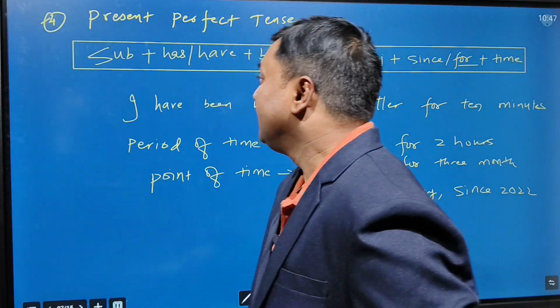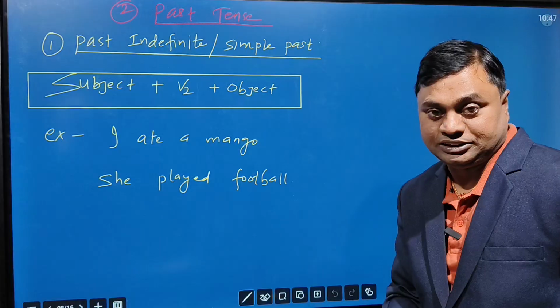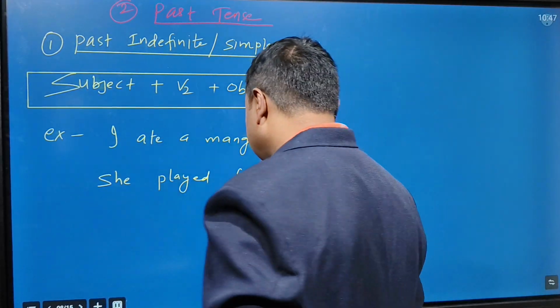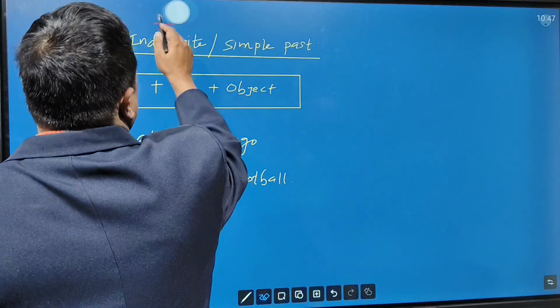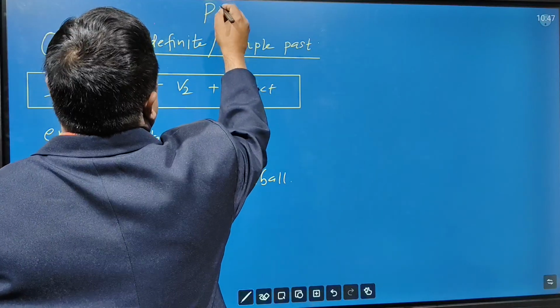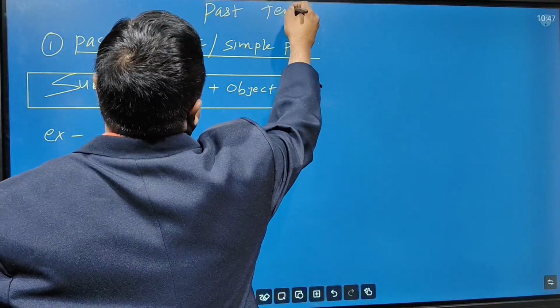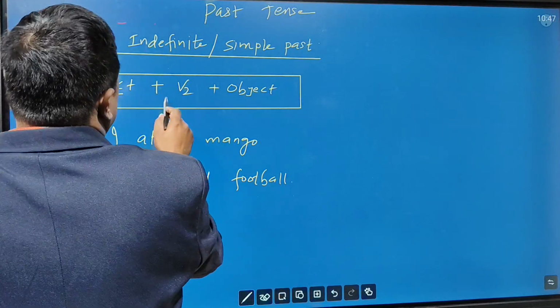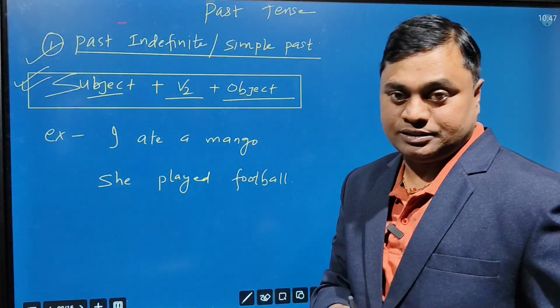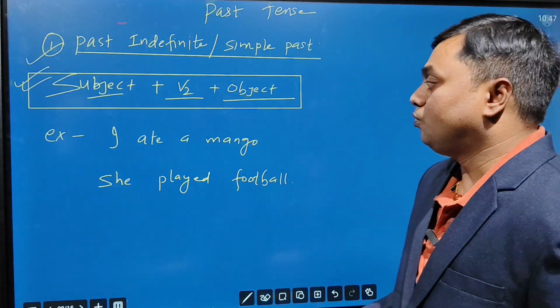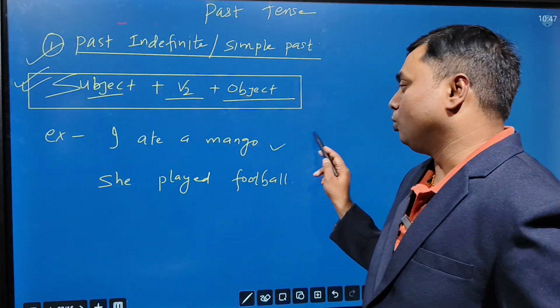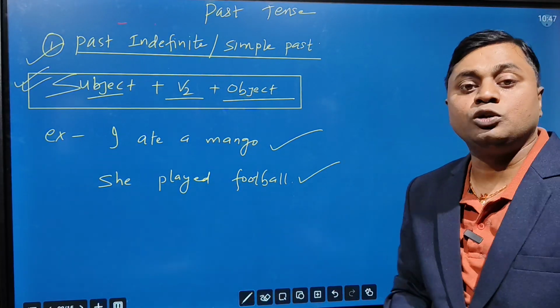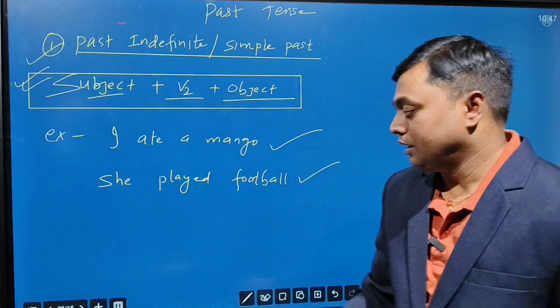Next we talk about the past tense. When we talk about the past tense, the first one is what? Past indefinite. So how is the structure? Subject plus V2 plus object. For example, I ate a mango. She played football. Yes or no?